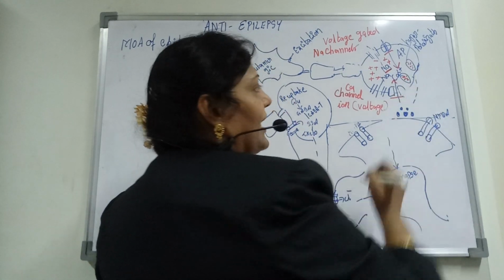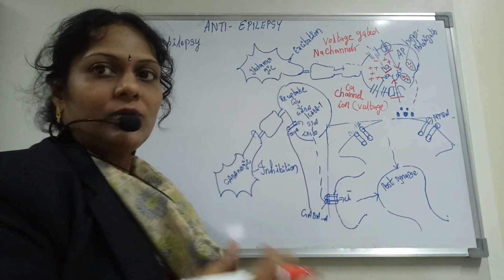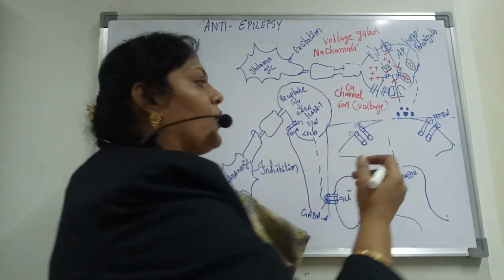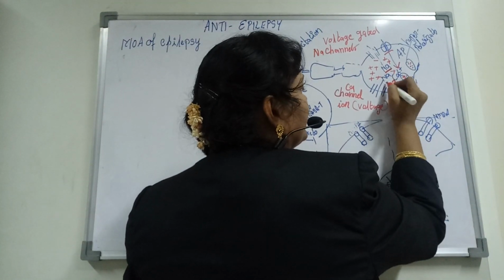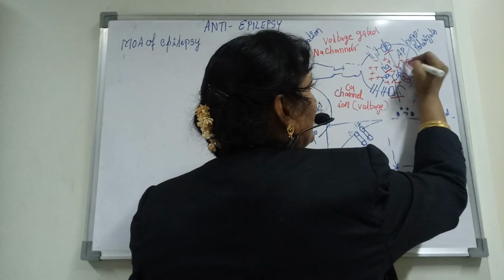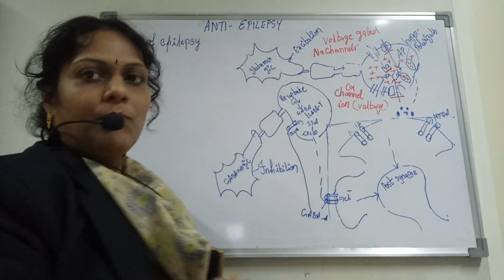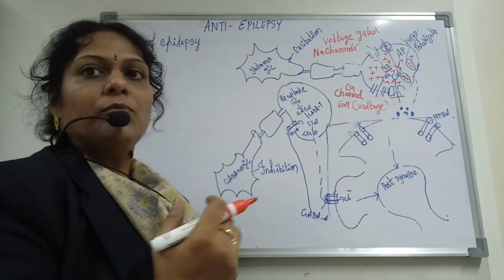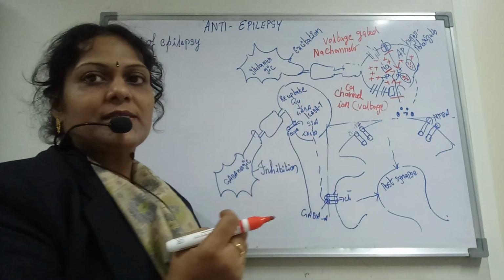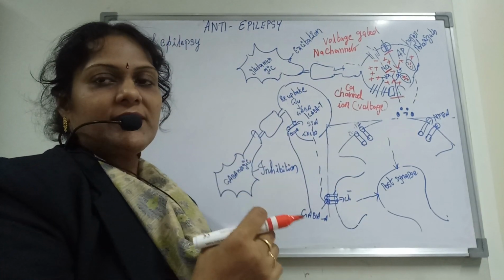I've indicated the calcium ions over here, so there are more and more plus ions coming in. What happens when more and more potassium, calcium and sodium are taken into the presynaptic area?